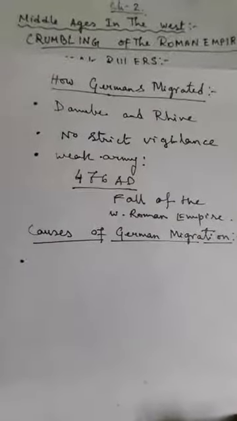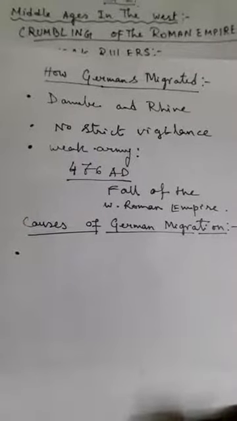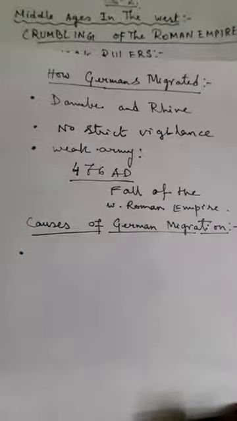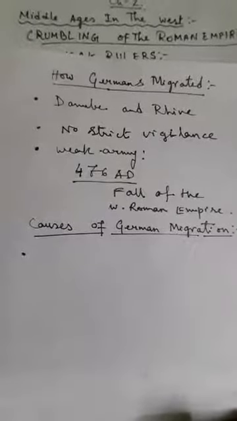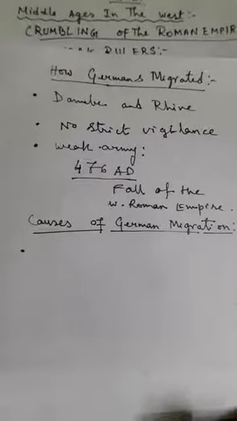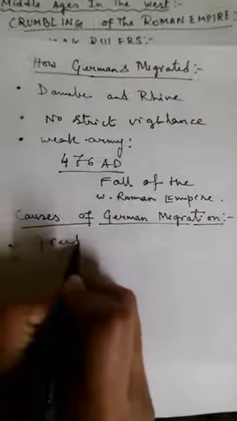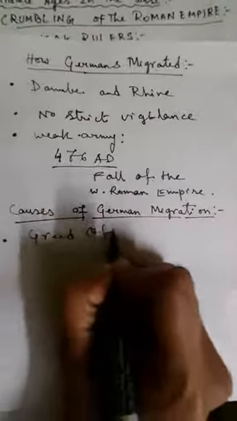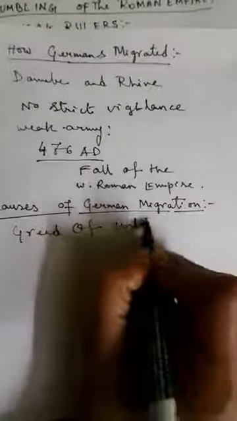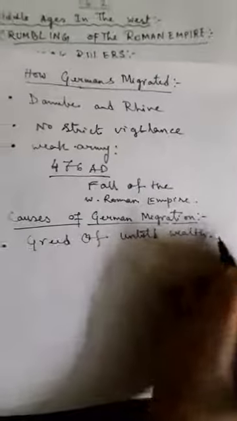The next thing that we will see is the causes of the German migration into the Western Roman Empire. Various factors were responsible for the migration of the German tribes, or the influx of the German tribes into the Roman Empire. First we see the greed of untold wealth. The German people had greed of untold wealth.